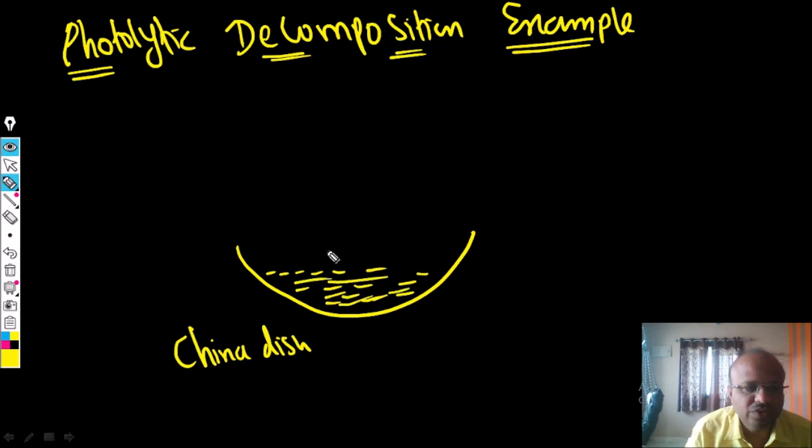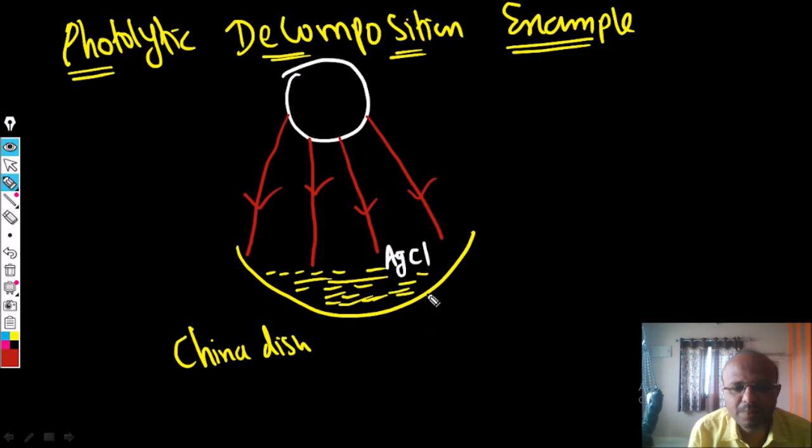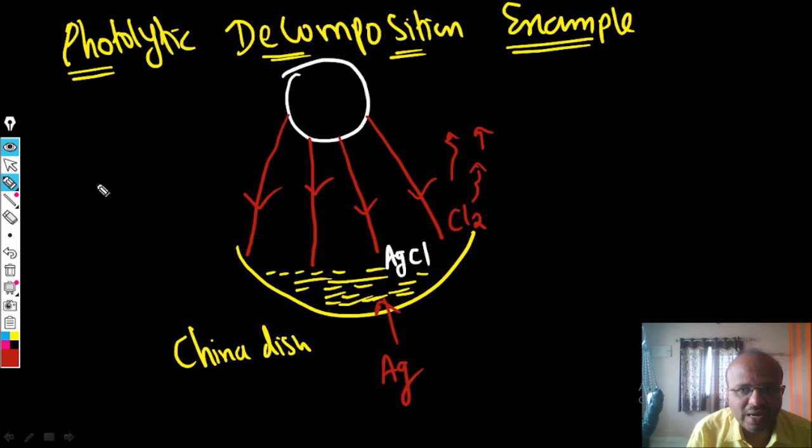In this china dish I have taken silver chloride. What is the formula of silver chloride? AgCl. So here I have the sunlight. When the sun rays fall on the silver chloride, what will happen? The chlorine gas will evaporate, and in the china dish silver will be left over. So this reaction takes place in the presence of sunlight. That is why it is called photolytic decomposition.